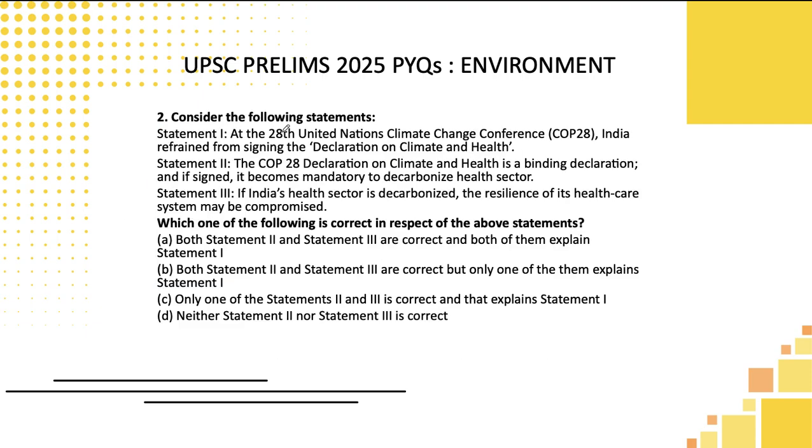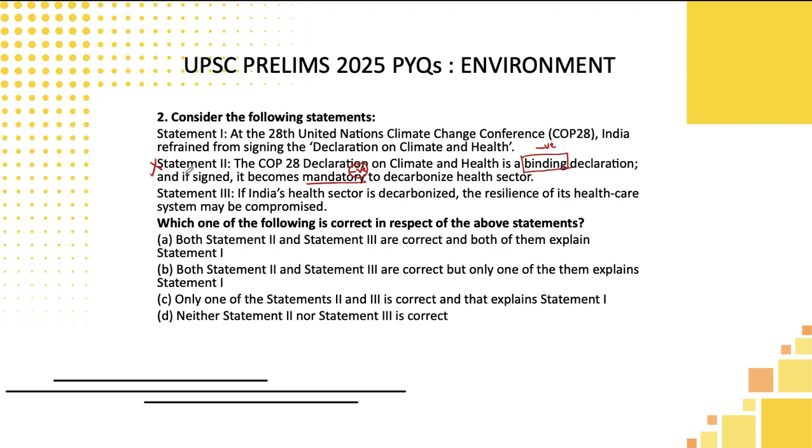Second one. Statement 1: at the 28th United Nations Climate Change Conference, COP28, India refrained from signing the Declaration on Climate and Health. Okay students, let's move to the second one. Statement: the COP28 Declaration on Climate and Health is a binding declaration. One thing we need to be very clear about: binding is a negatively used keyword. Not only that, and if signed it becomes mandatory. Mandatory is also a negative keyword. They are using negatives two times, so there is a high chance of this statement being wrong based on UPSC's past experience of keyword strategy.